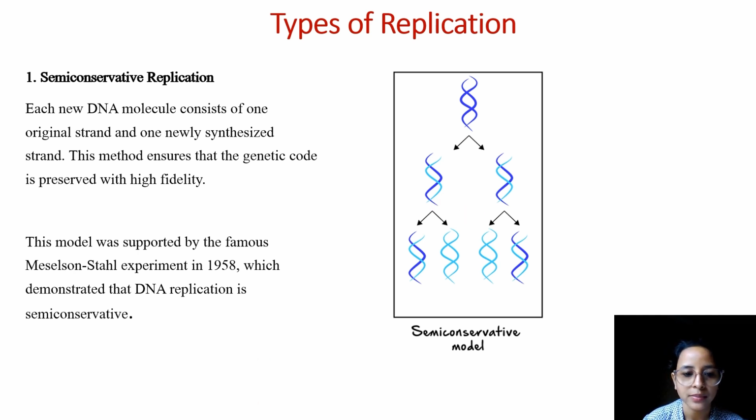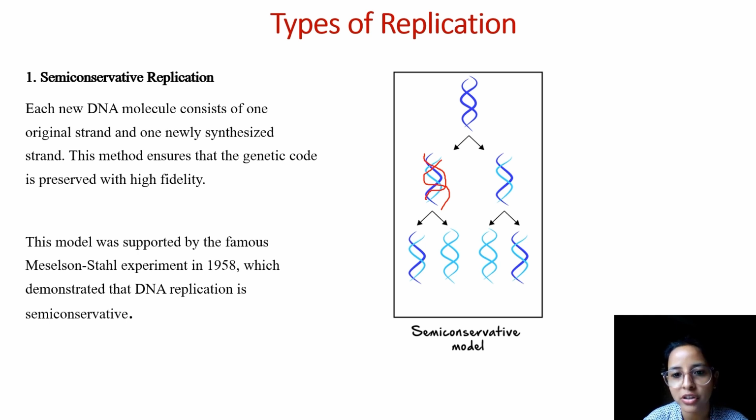This means that, as you will see, this strand is the parent strand, right? So this will have the genetic information of the parent, and the newly synthesized strand will have the new information. This way the genetic information is not lost and it is transferred from one generation to another, right? As we can see here also, this is the parent strand, this is the newly synthesized strand.